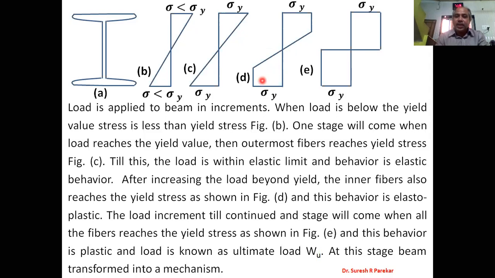Again, if we still increase the load by small increments, then one stage will come where all the fibers of the section reach the yield stress, and we have the stress diagram in this way. So the first diagram is within the elastic limit. The second diagram is at the elastic limit. The third diagram is the elastoplastic condition, and the final diagram is the plastic state. So this is the state at which the load is the ultimate load, the collapse load, and this is the condition where the load is the yield value.